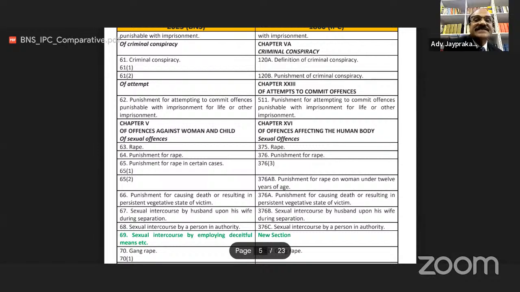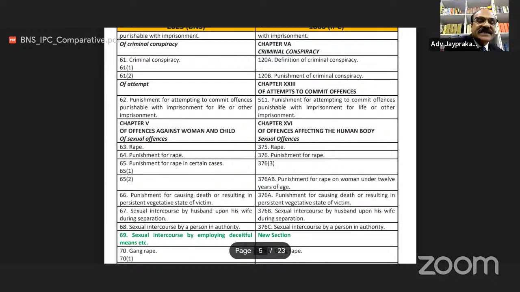Now in BNS section 64, punishment for rape. Earlier this section was 376. Now in BNS section 65, punishment for rape in certain cases. Earlier this section was 376(3).